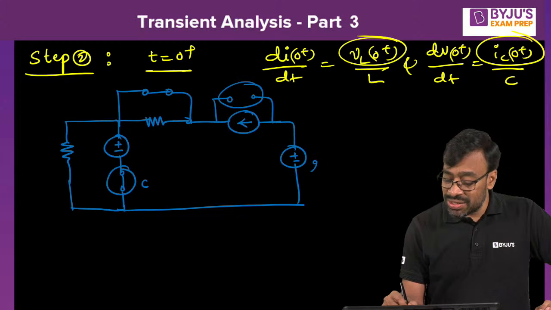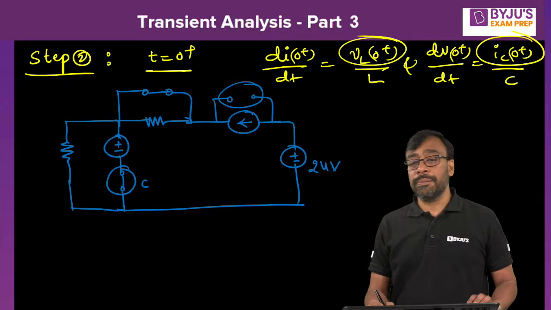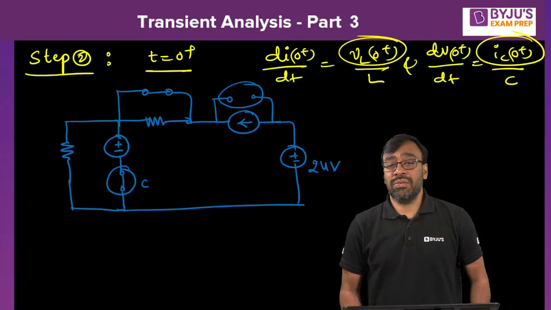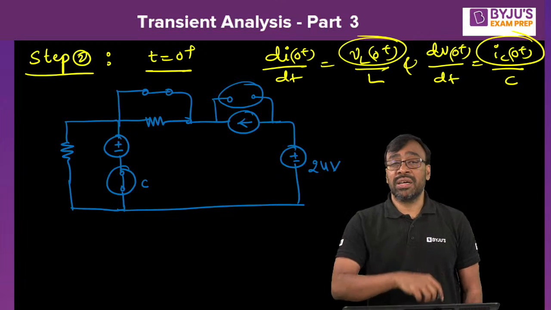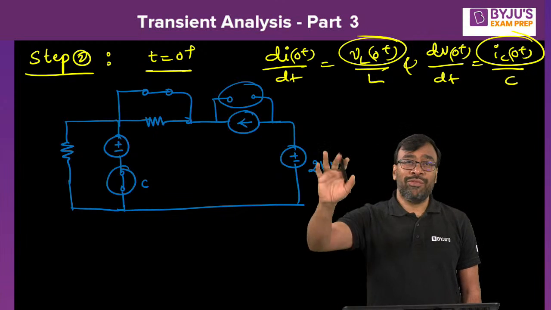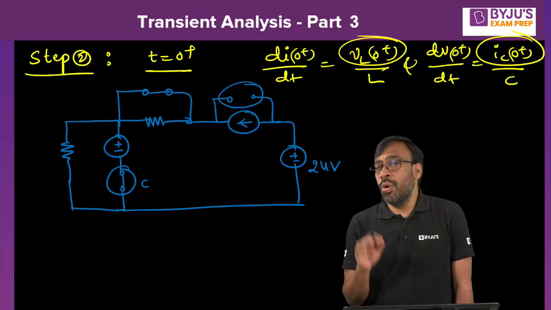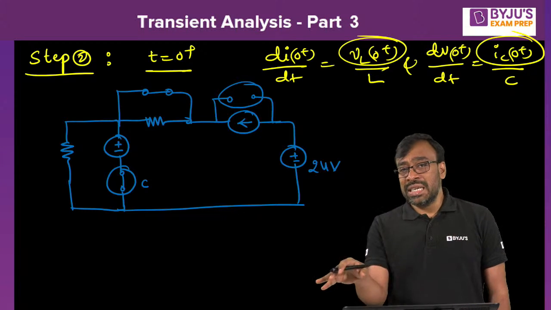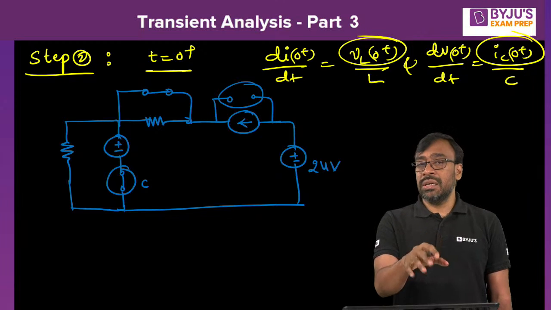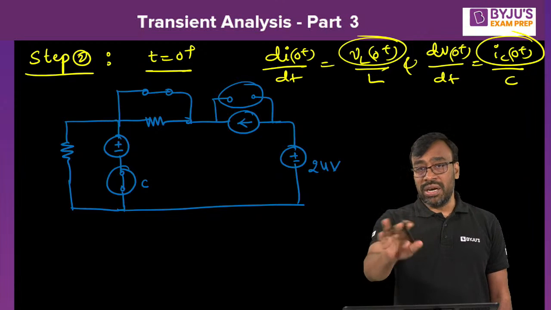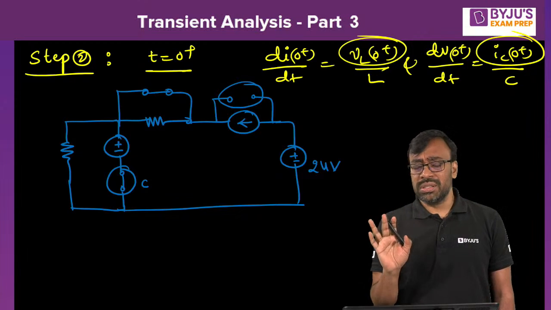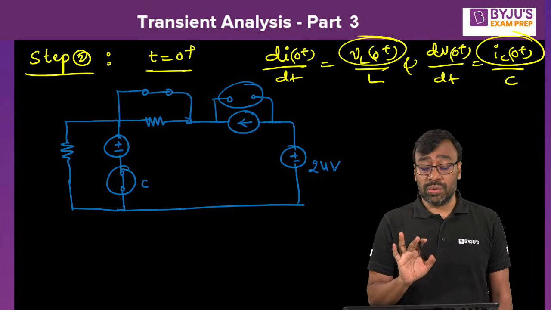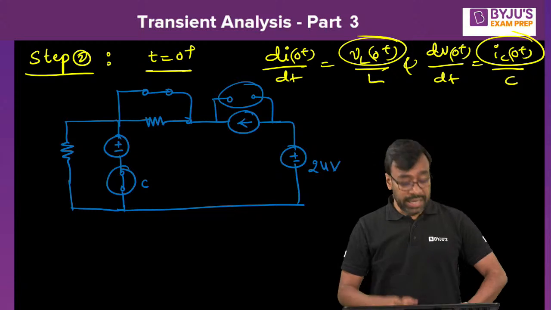If you are able to construct this t equal to 0 plus equivalent according to what I've explained here, then I'm sure that there is no confusion at all in the transient analysis, because the most important or the difficult part of this entire transient analysis, as far as the numericals are concerned, is constructing the t equal to 0 plus equivalent only. And then how to simplify the network. If you don't know how to simplify the network, I can't help you. So you have to put the effort there also. But first of all, you have to understand how to construct the t equal to 0 plus equivalent.